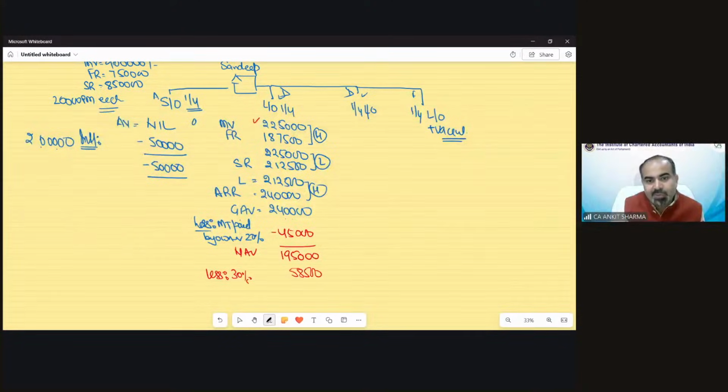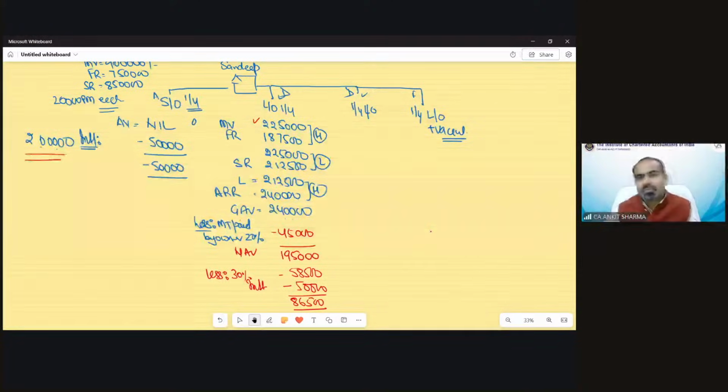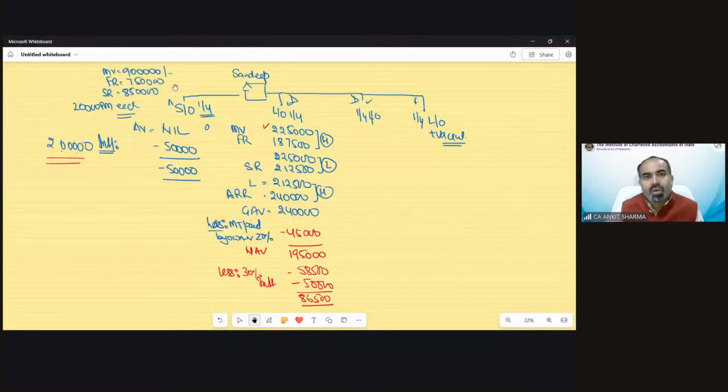And the interest part, which would be 1/4 of 2 lakh. So 1,95,000 less 58,500 less 50,000 is 86,500 rupees. Any confusion in this till now?